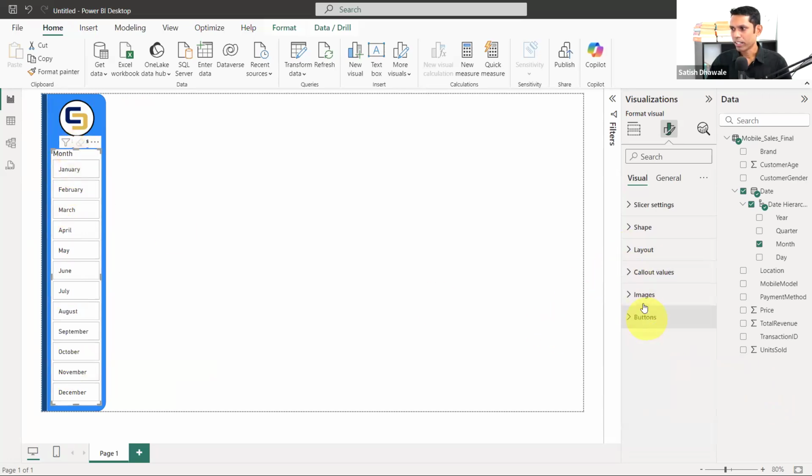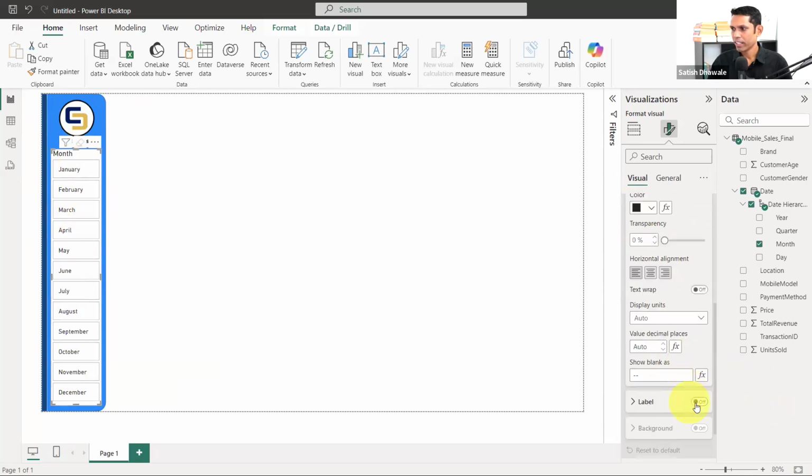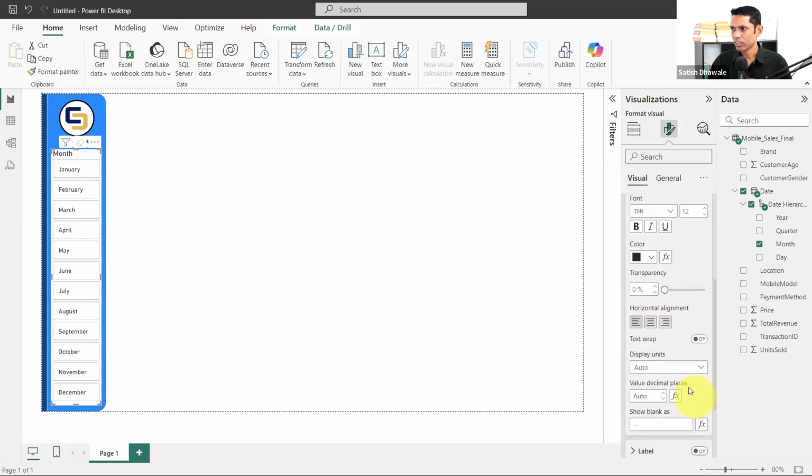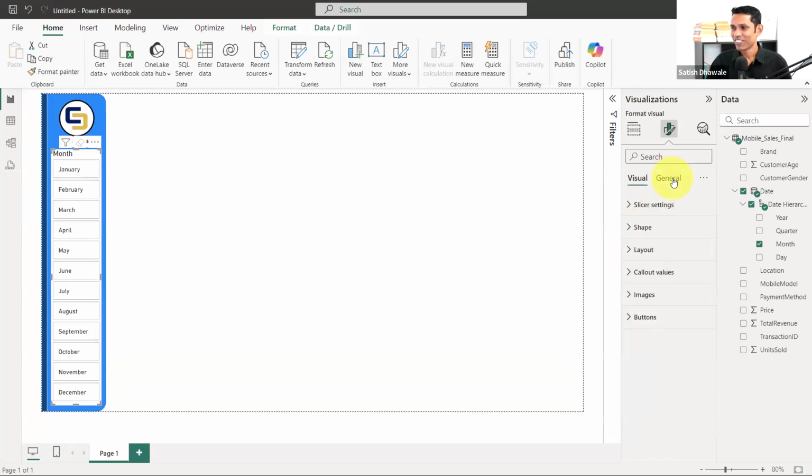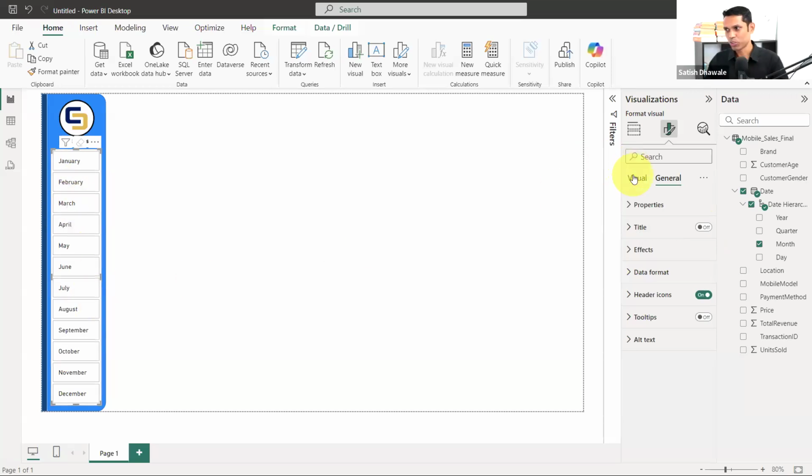So in order to remove this month title, where should we go? Callout values, and get it out. Oh, sorry, this is not it. We need to remove the title, not the callout values. So we'll go to the general and disable the title. Title is available inside the general, you know that. Once you disable the title, you will be able to see your slicer in a proper size because you are getting that much space for the slicer.